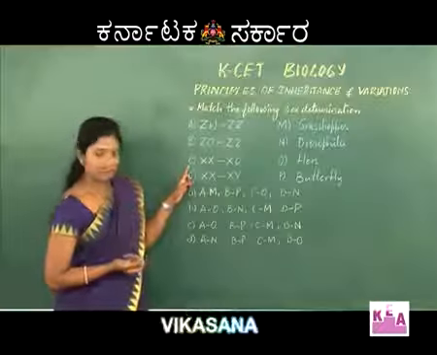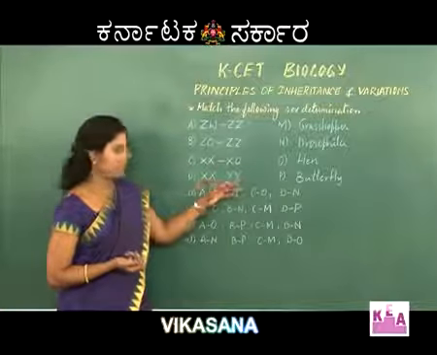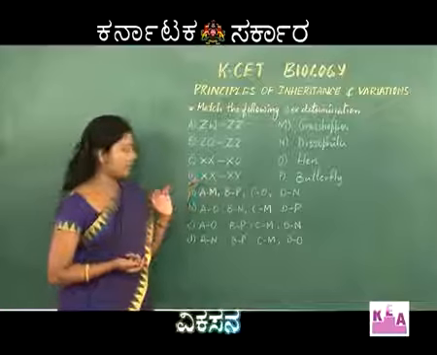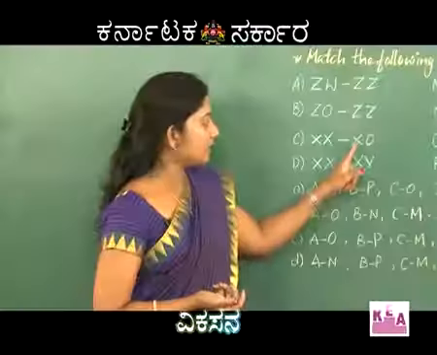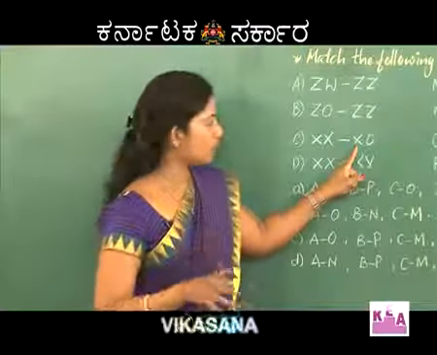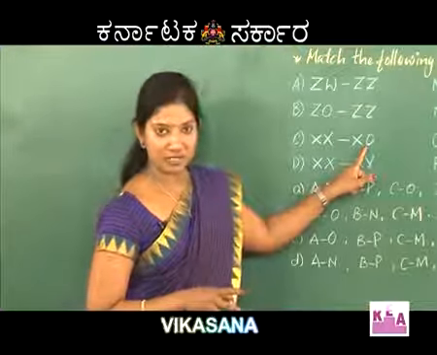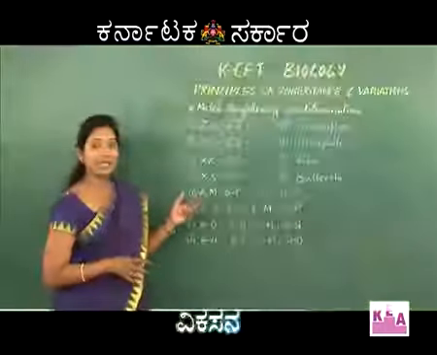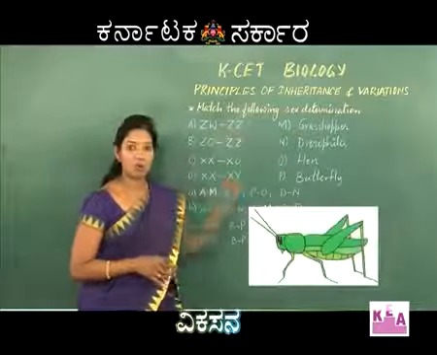Now option C, XX X0. It is almost similar to option D, but the difference over here is in case of male there is only 1 X chromosome, there is no Y chromosome present. And this kind of sex determination you will find in insects like grasshopper.